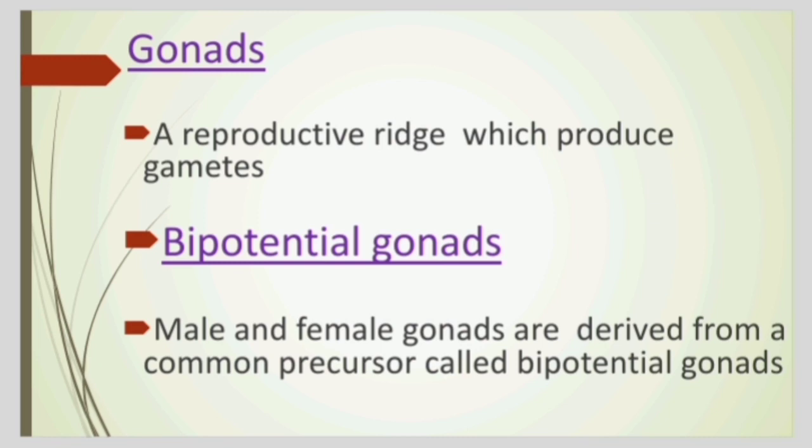That's why the gonad present in human beings and mammals is called the bipotential gonad. So male and female gonads are derived from a common precursor, and that common precursor is called the bipotential gonad. In other words, we can call this bipotential gonad the indifferentiate gonad.